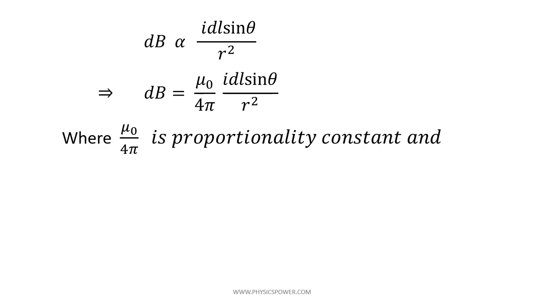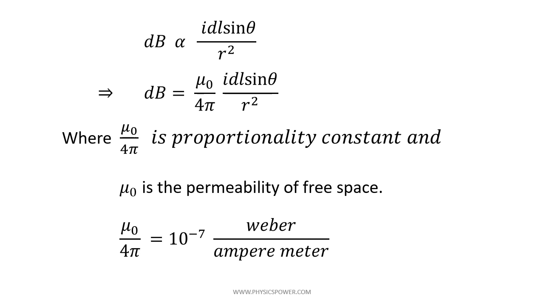First, mu naught by 4 pi is a proportionality constant. In that constant, mu naught is the permeability of free space; actually mu is the permeability of the medium, and mu naught is the permeability of free space. Permeability is the ratio between magnetic induction and magnetic field intensity. The value of mu naught by 4 pi is 10 to the power of minus 7, or the mu naught value is 4 pi into 10 to the power of minus 7. The unit is Weber per ampere meter.